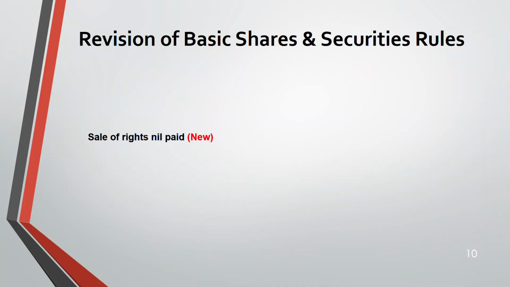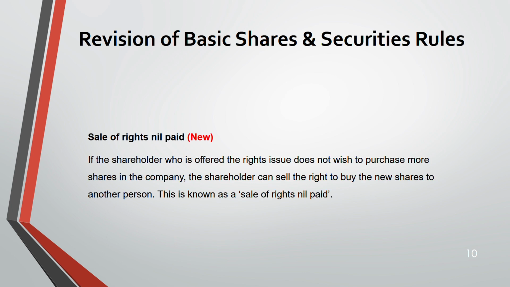Next, sale of rights nil paid. This is new. If a shareholder is offered a rights issue but doesn't want to purchase more shares in the company, what can they do? They can sell that right to someone else to buy the new shares. That means they are selling their right. This is known as sale of rights nil paid.